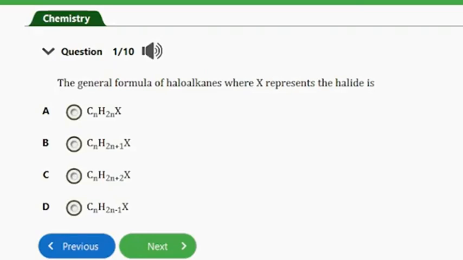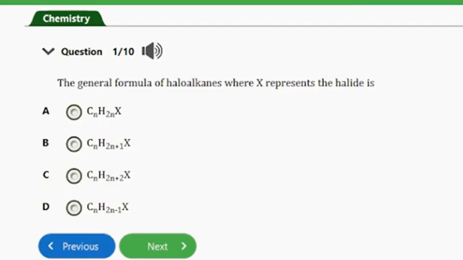It says, the general formula of haloalkanes, where X represents the halide, is A. CnH2nX, B. CnH2n plus 1X, C. CnH2n plus 2X, D. CnH2n minus 1X.